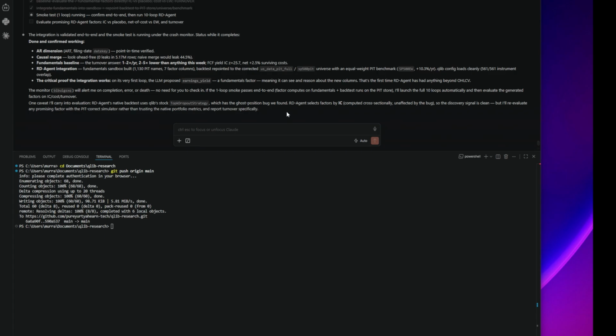I think what we've got is pretty good. We've got proper data now and everything from NASDAQ directly, so I think we've got good data. So let's see what it comes out with. It's going to do a 10 loop sort of a test here with fundamentals. I'll see if I can get any sort of an information coefficient or whatever it's called.